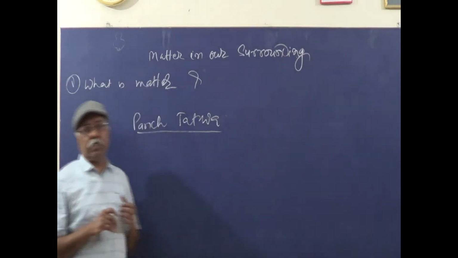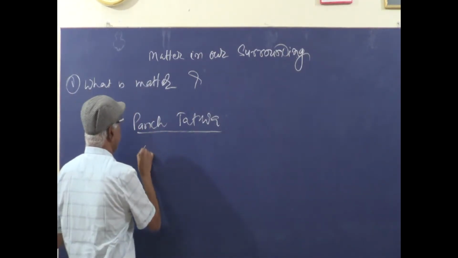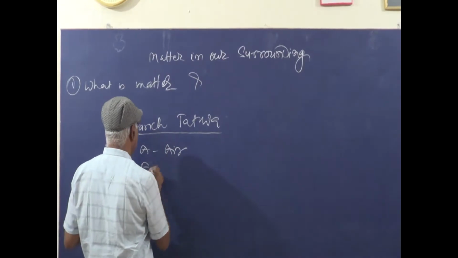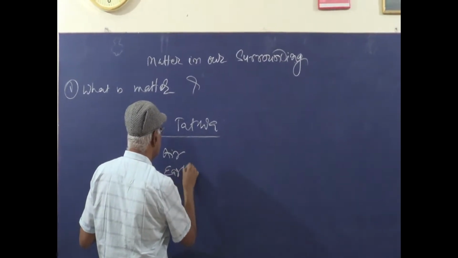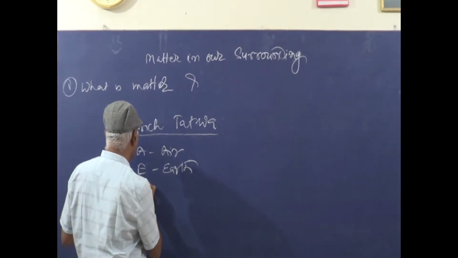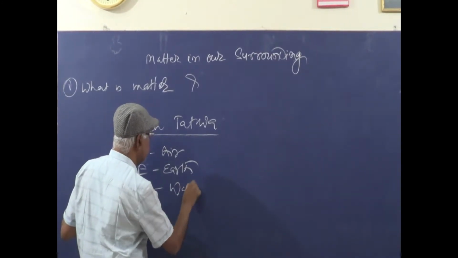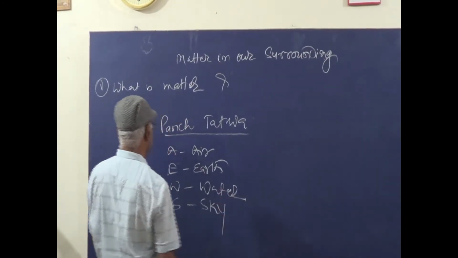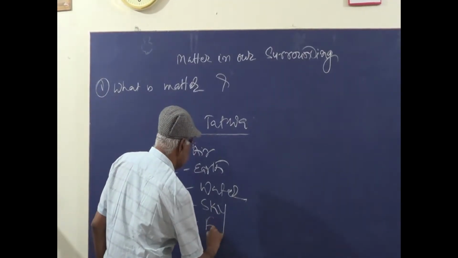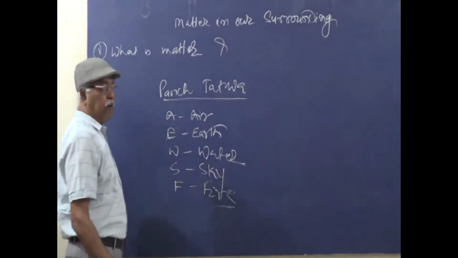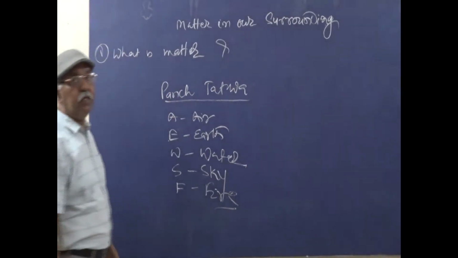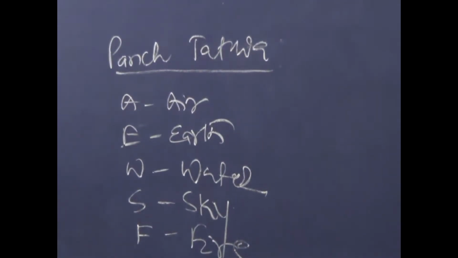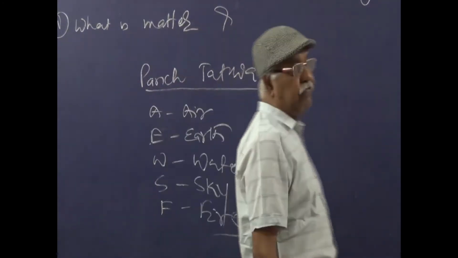What is that Panch Tattva? Air, earth, water, sky, fire. These are the 5 basic elements of which any matter is made. That is the air, earth, water, sky and fire.